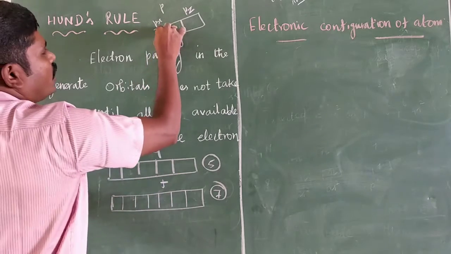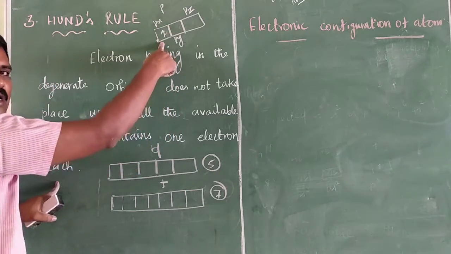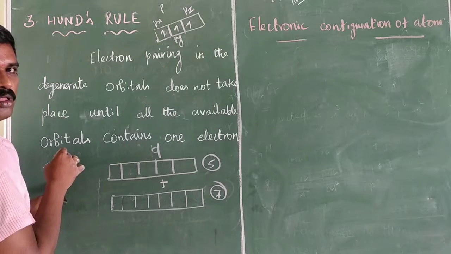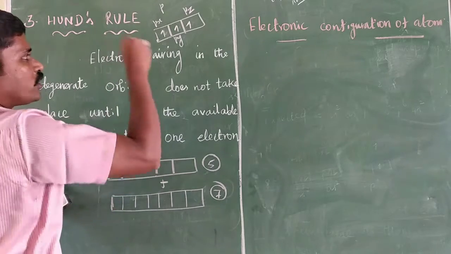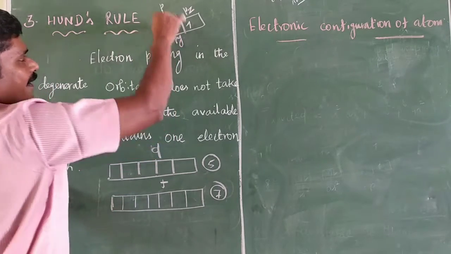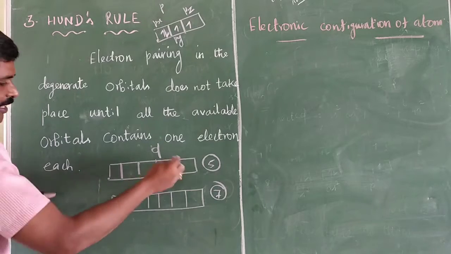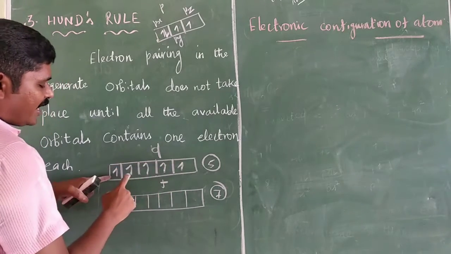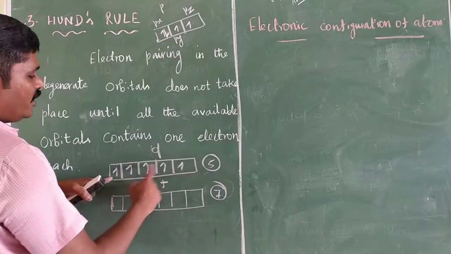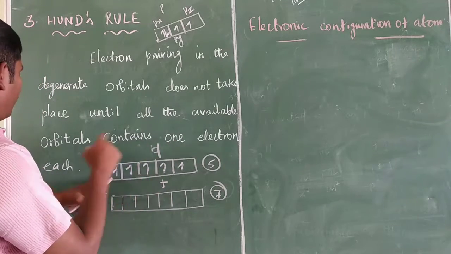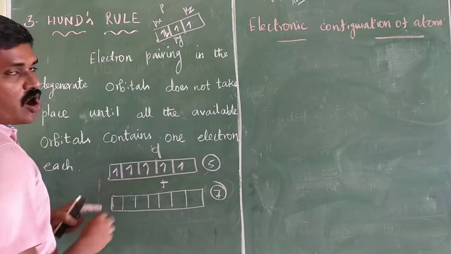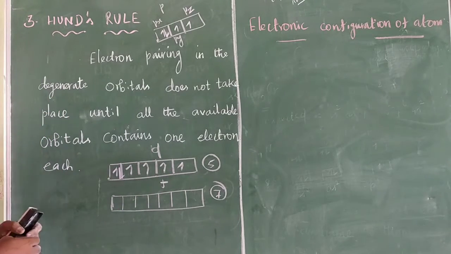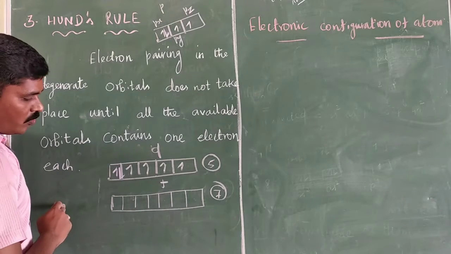In the p orbitals, the three available degenerate orbitals get one each, and the fourth electron enters to pair. In the d orbitals, 1, 2, 3, 4, 5 each get one electron, then pairing starts with the sixth electron.